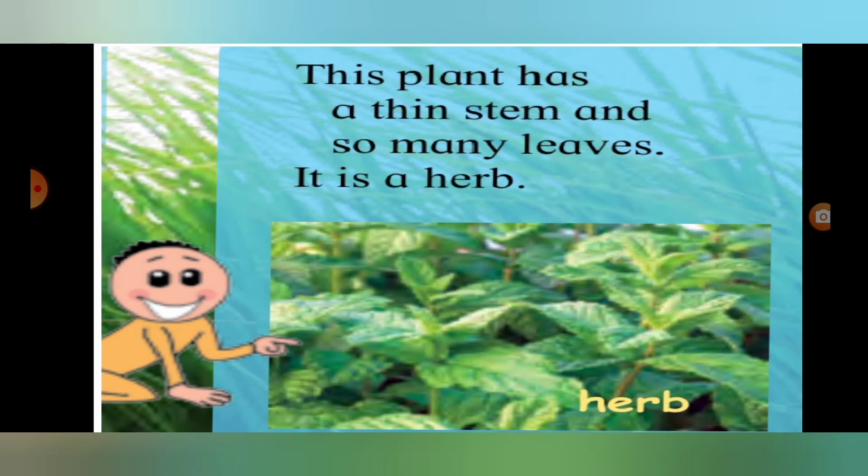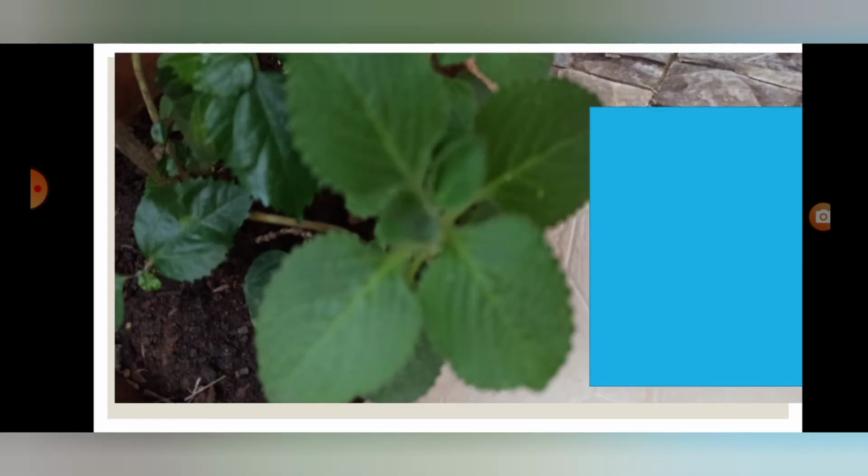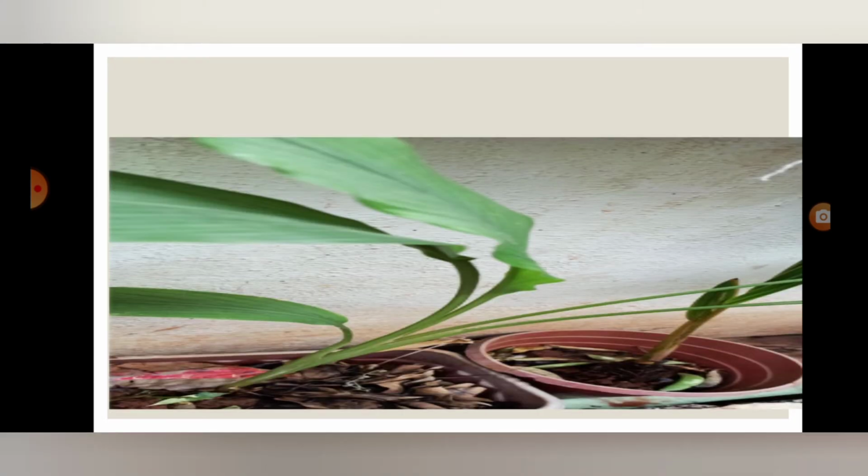This plant has a thin stem. Thin means barik, and it has so many leaves. It is an herb. What is it? Herb. This is an ova plant, a herb. This is a turmeric plant.